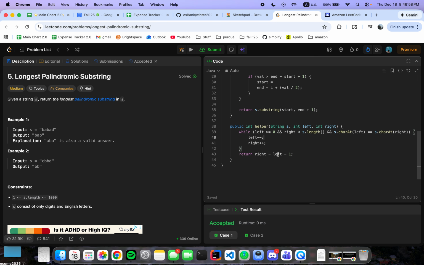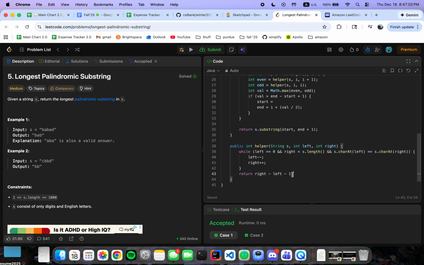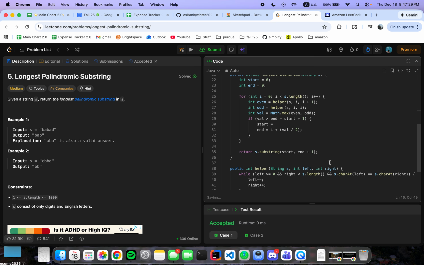Yeah, just to add on to the helper explanation, because we're doing -1 here. For example, as you can see, in the case of racecar, right? At the very end, it would still trigger this too. So we're going to get extra values, but to prevent that, we have to do -1, so that we get the right value for that. For example, this way, we would return 7 instead of 8, which is 1 extra value over. Correct? Yeah.